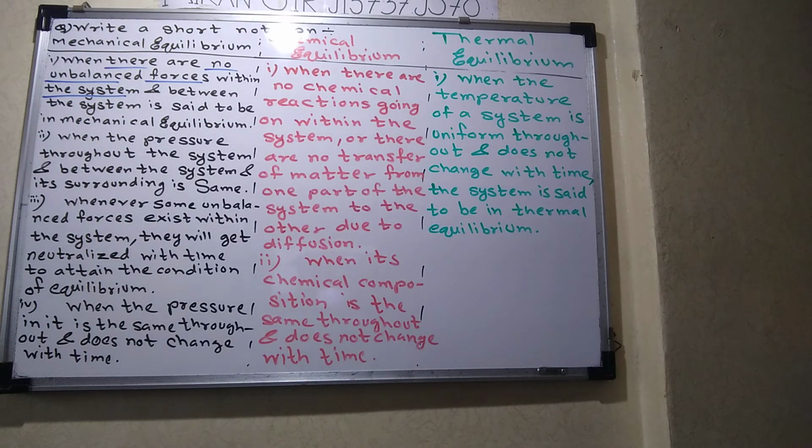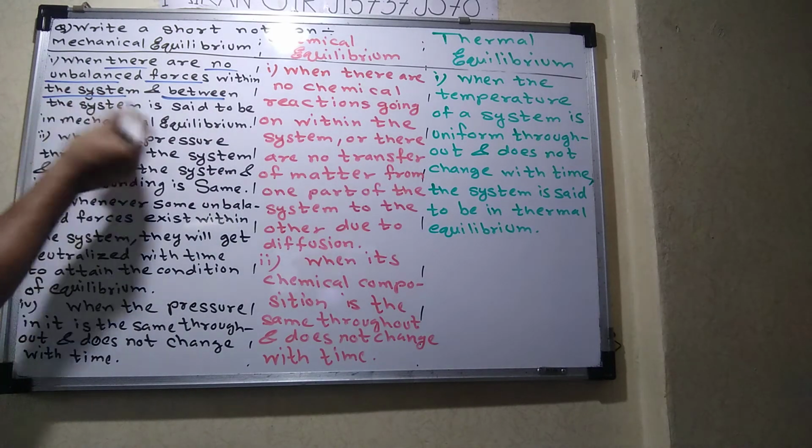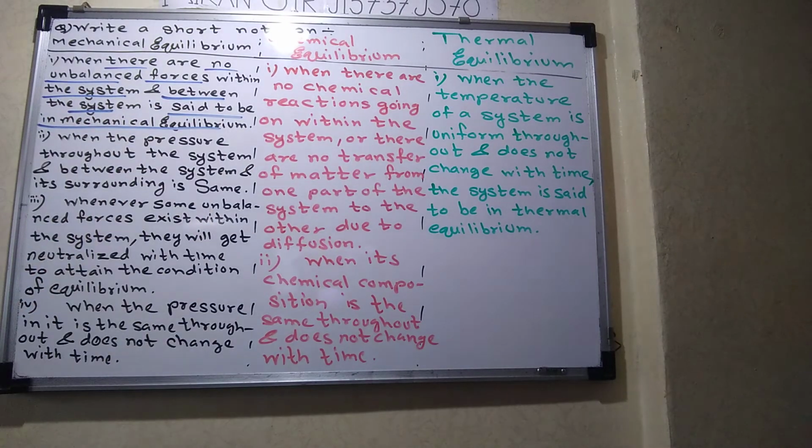When we apply some heat or energy to that particular system, what will happen? There is no external or unbalanced force, except the applied force within the system and between the system and the surrounding. Then it is said to be in mechanical equilibrium.